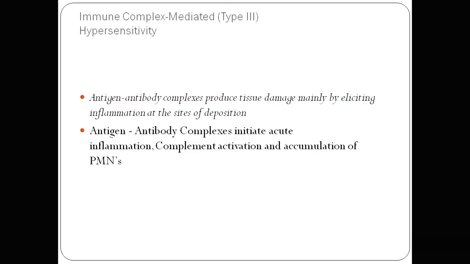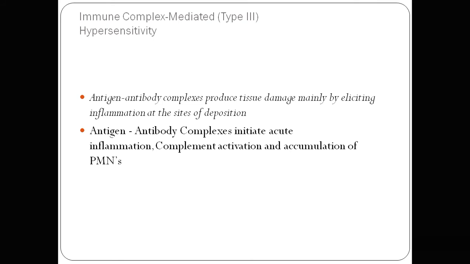Now we discuss the type 3 reaction. Type 3 reaction is the immune complex mediated reaction. Here the immune complex means the combination of two things. It is an antigen and antibody complex that produces tissue damage, mainly by inflammation at the site of deposition. The antigen and antibody combine to form the complex and it attaches to the particular tissue at the site of deposition, which produces inflammation and tissue injury.